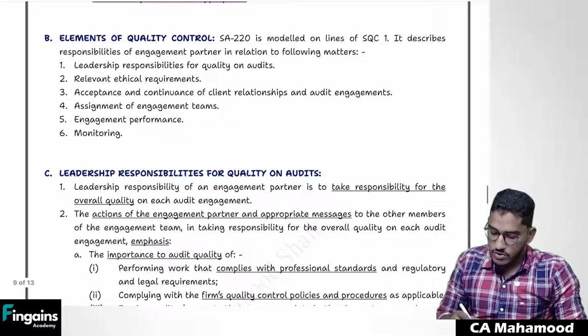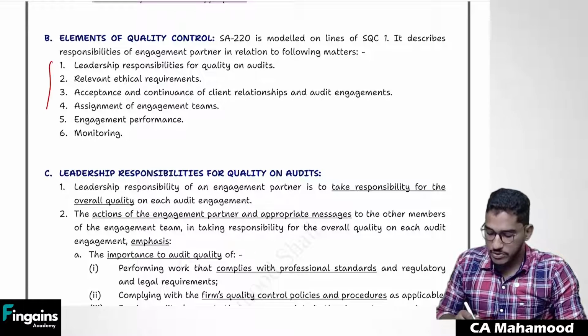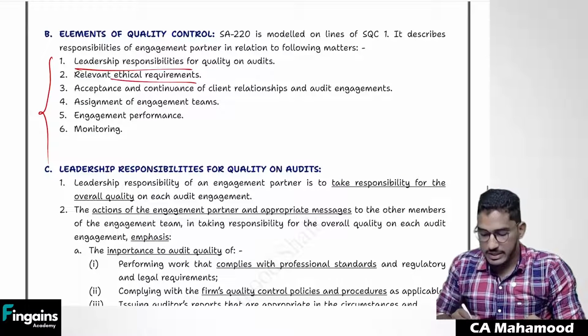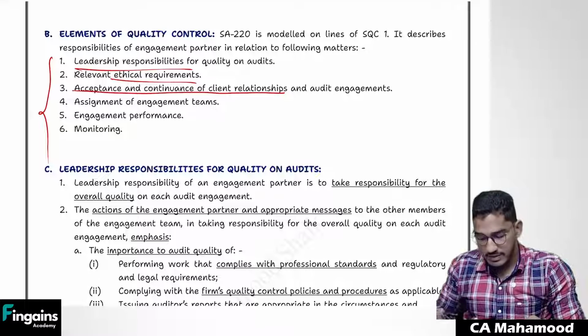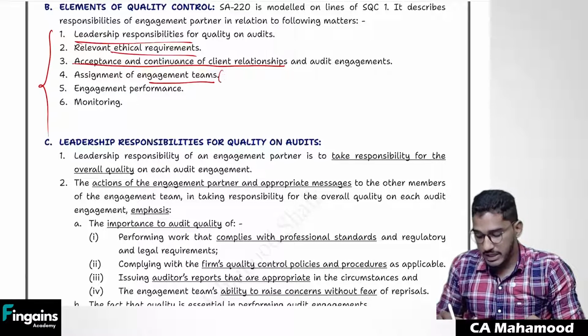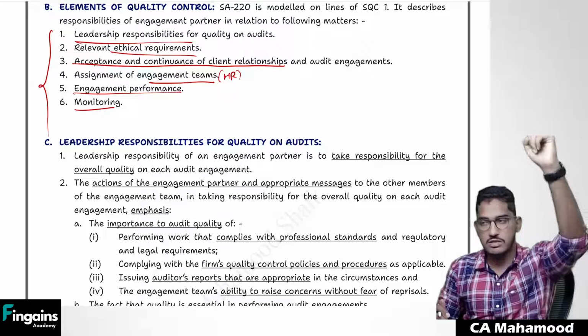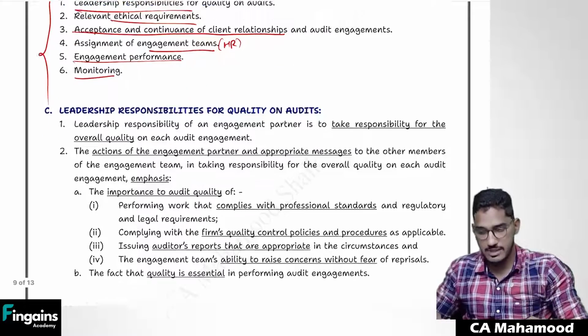Next, here also you need to implement policies and procedures in 6 areas. What 6 areas? Leadership responsibility, relevant ethical requirements, acceptance and continuation of the client relationship, assignment of engagement teams, nothing but this is something related to human resources, engagement performance and monitoring. Same 6 areas, no? Whatever SQC1 says, SA 220 also says the same thing.